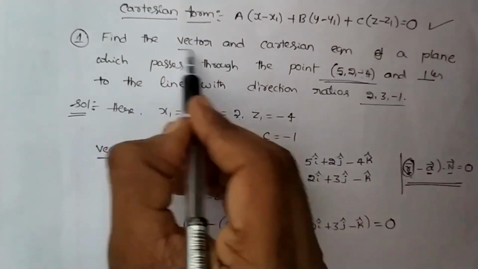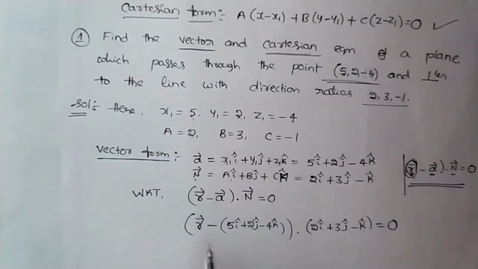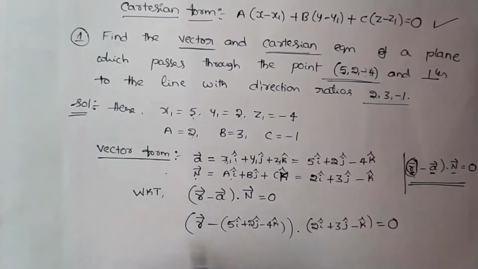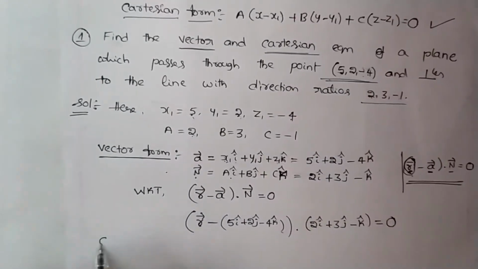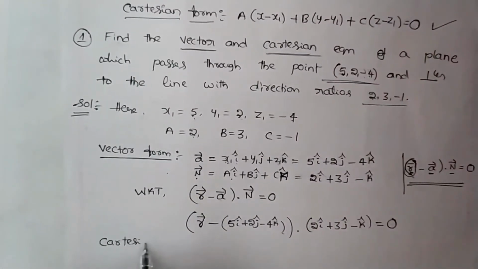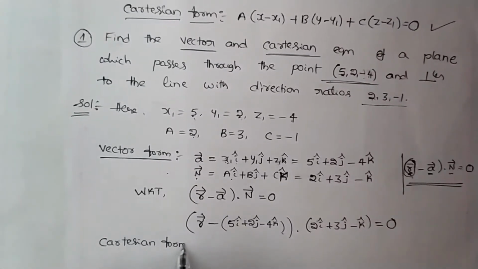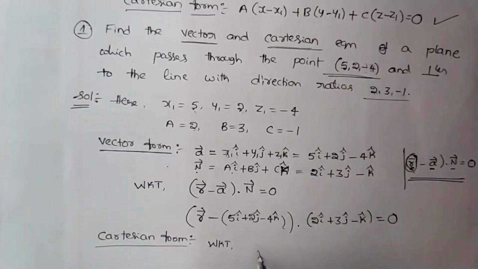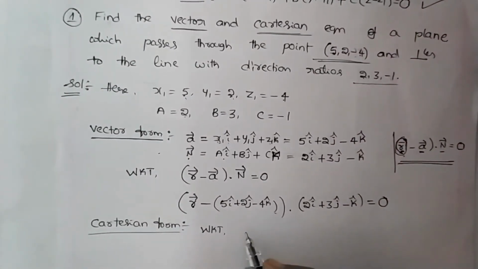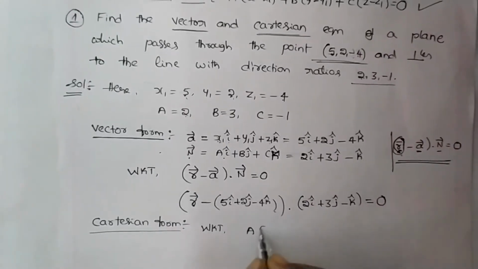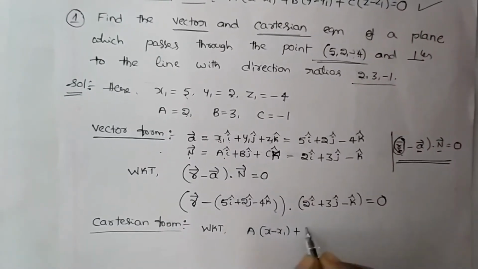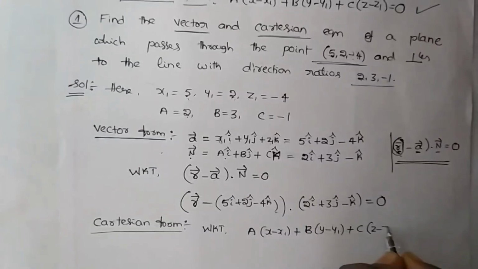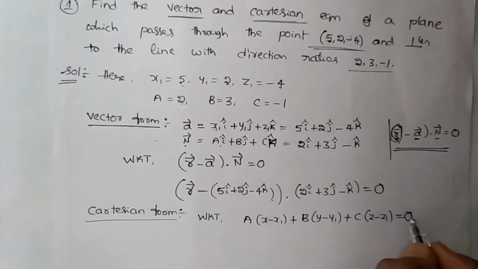We have to find the equation of a plane both in vector and Cartesian form. It is the vector form. Let us find out the Cartesian form. What is the formula to find the Cartesian form? You just see the note points: a into x minus x1 plus b into y minus y1 plus c into z minus z1 equals 0.